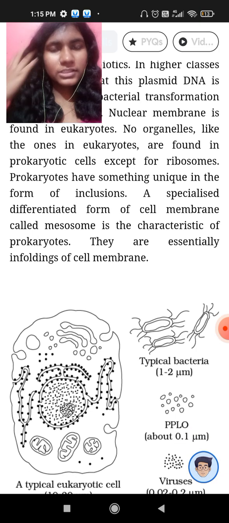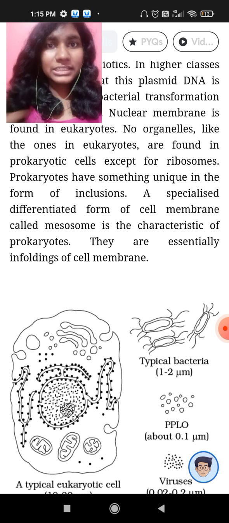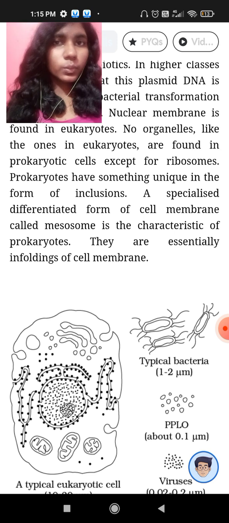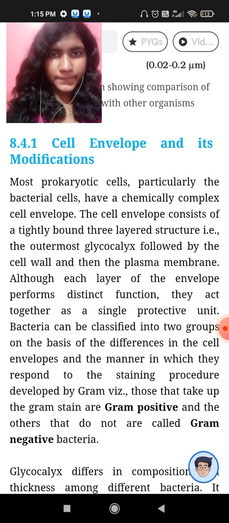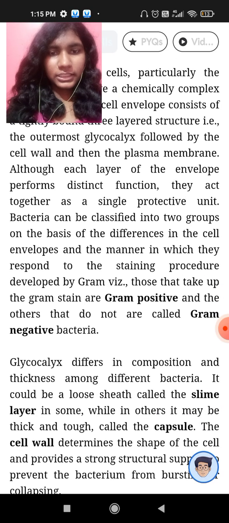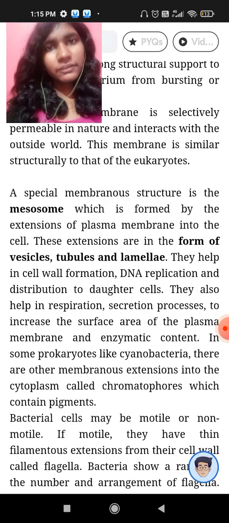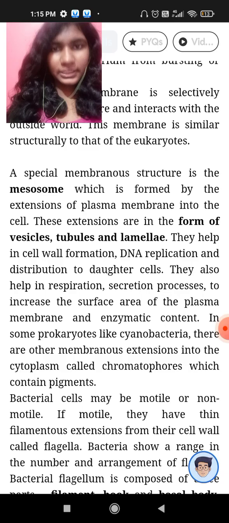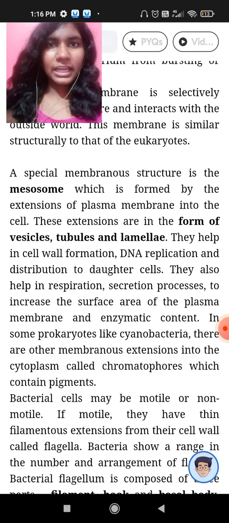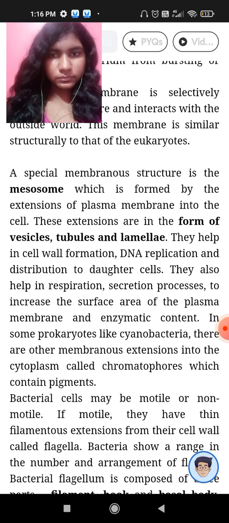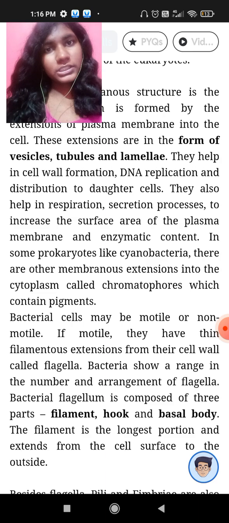The infoldings of the cell membrane are known as mesosomes. The cell membrane extends to form these mesosomes, which work like mitochondria for prokaryotes. Here this special structure is the mesosome. They form vesicles, tubules, or lamellae. They help in cell replication, cell distribution, forming of the cell wall, and even respiration. Some extensions are also known as chromatophores, which contain pigments.